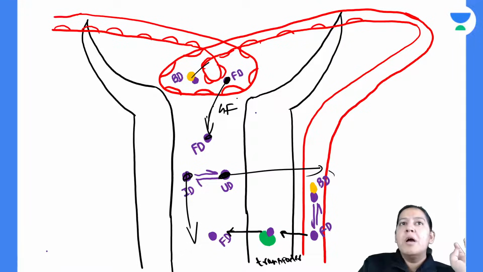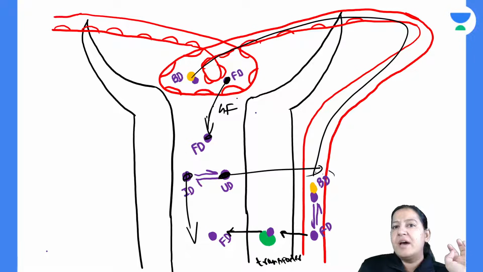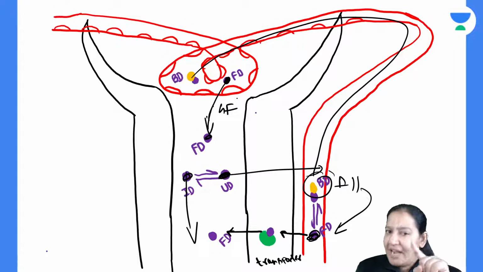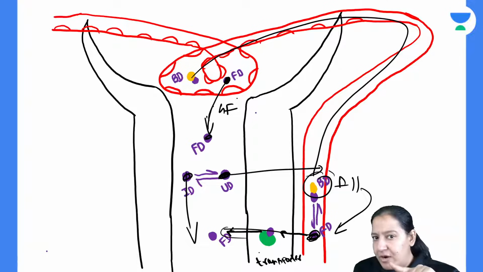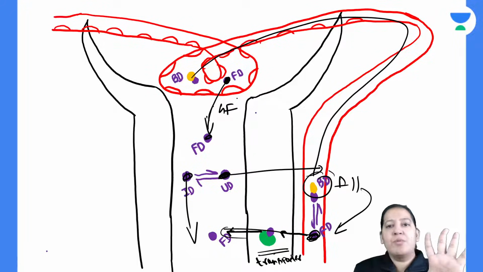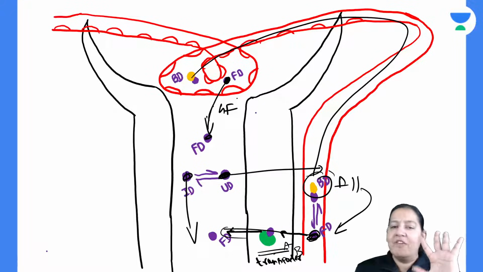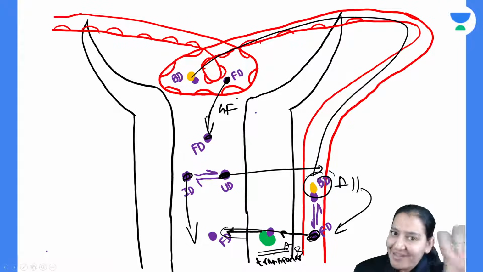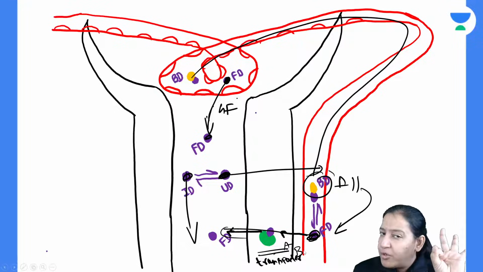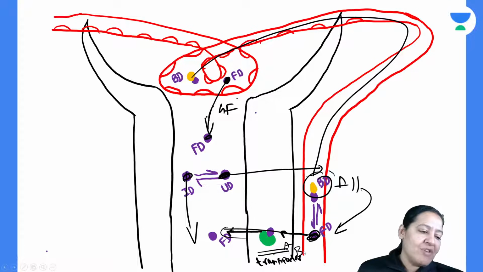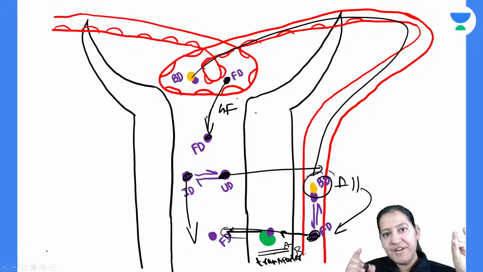What about bound drug? Bound drug is traveling here and coming here. All the bound drug gets converted into free, and that free is coming back into the blood using a transporter. So there are different transporters for acidic drug and different transporters for basic drug. We have two types of organic transporter: organic acid transporter for the acidic drug, organic base transporter for the basic drug. Everyone give me a thumbs up.